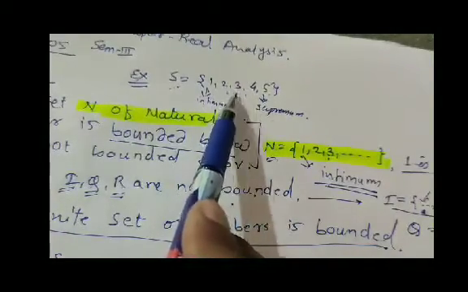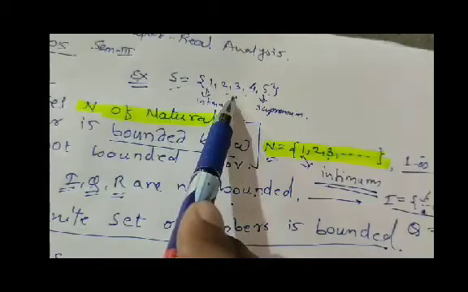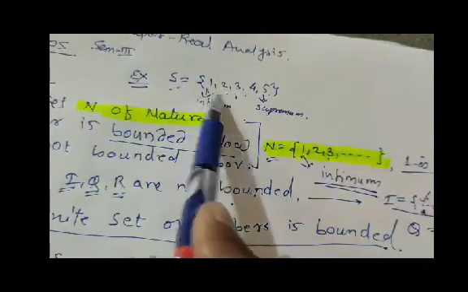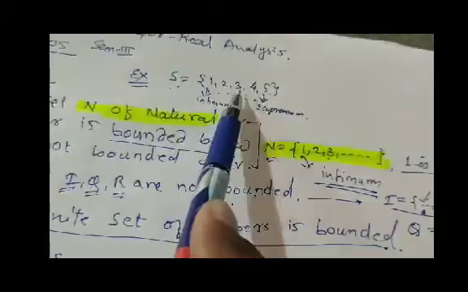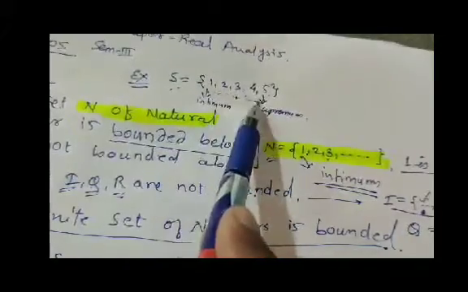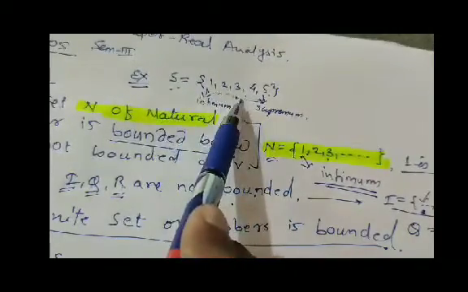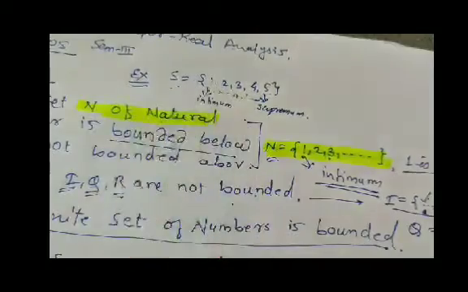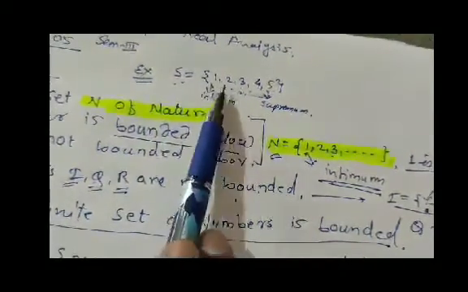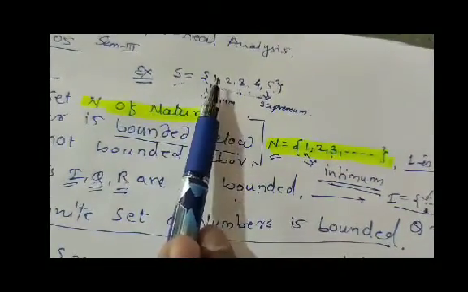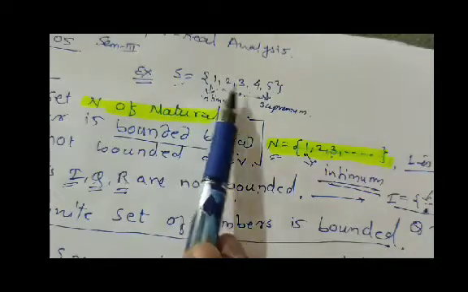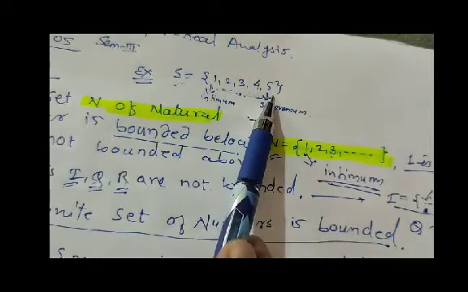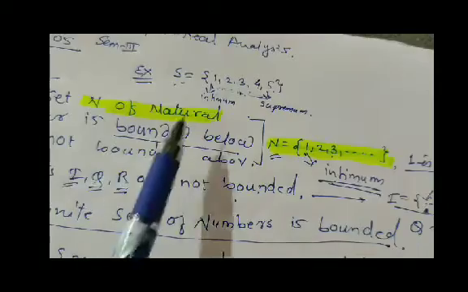So it has a lower bound, it has an upper bound, it has a supremum, it has an infimum. So it is a bounded set. Every finite set is bounded, and its infimum and supremum belong to that set.